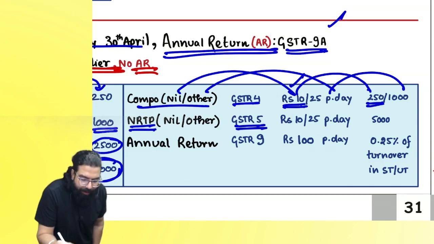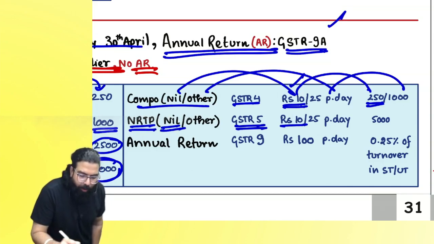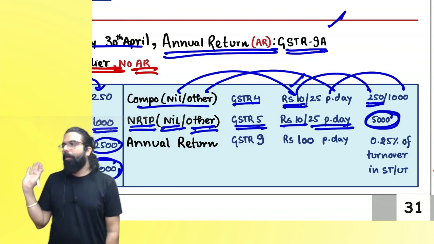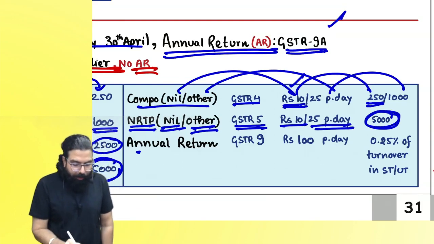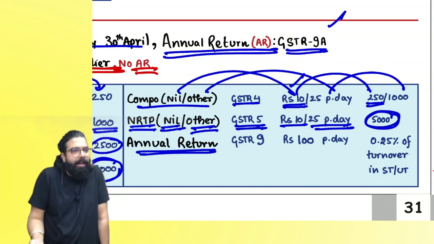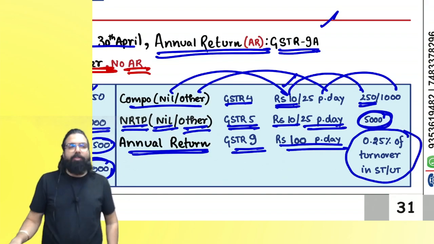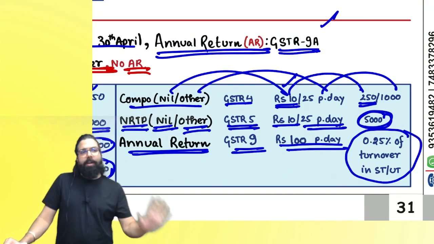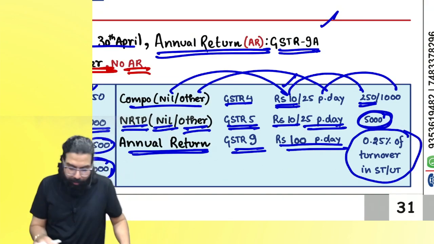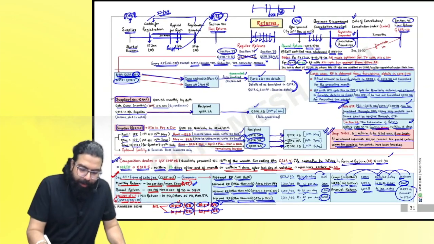NRTP, you remember GSTR 5, everyone? Nil return ka case mein 10 rupees. Other than nil return 25. But maximum still remains the same. Can I go ahead, everyone? Now the last one, annual return. You know annual return GSTR 9? Yes, everyone, 100 rupees per day. And sir, the maximum will be 0.25% of the turnover in your state or union territory. Are we clear, everyone? Everyone, listen to me very carefully.